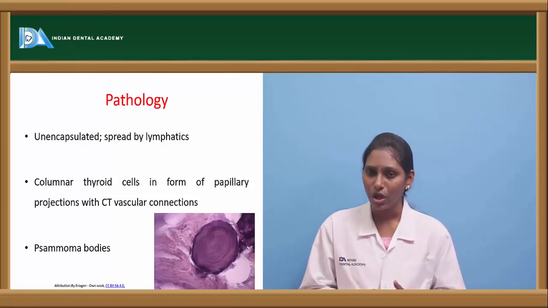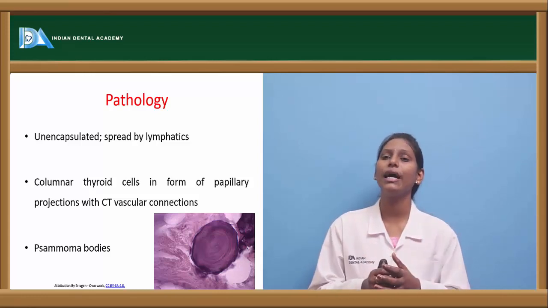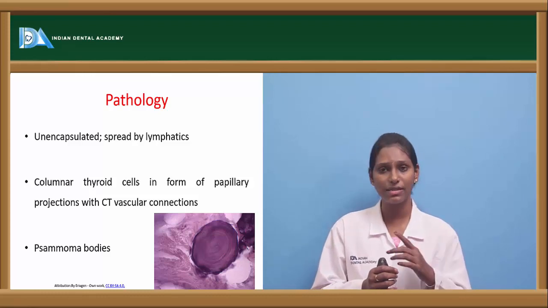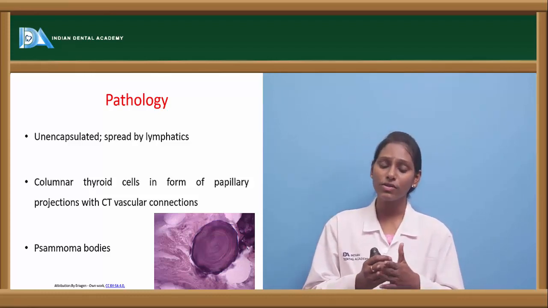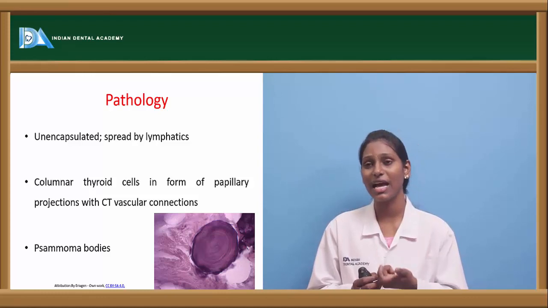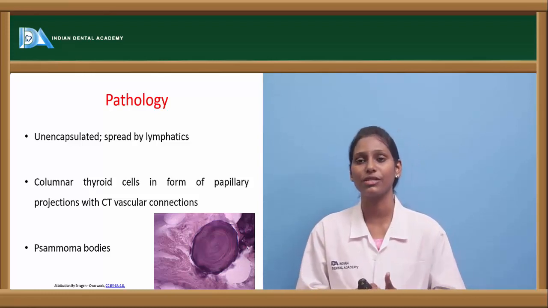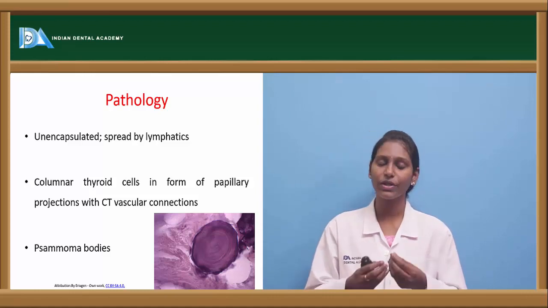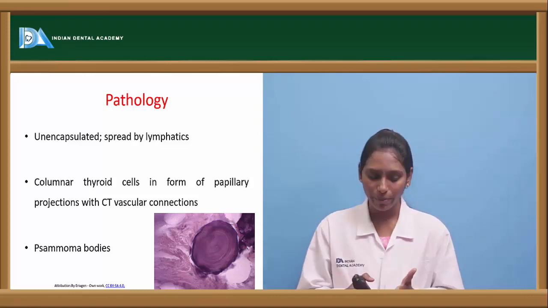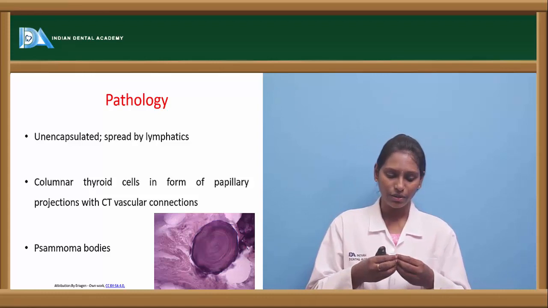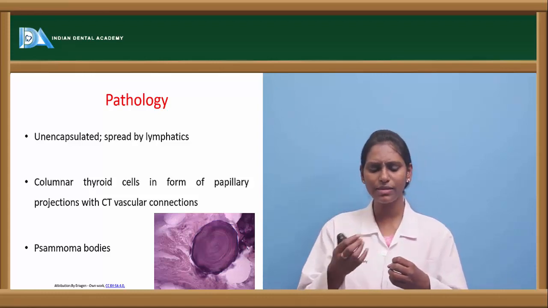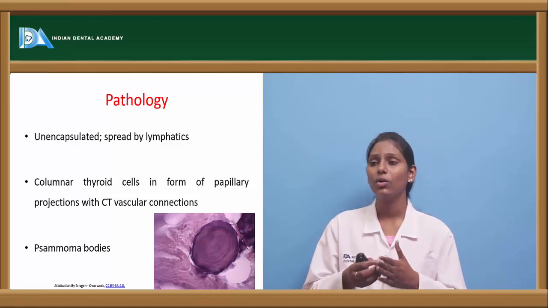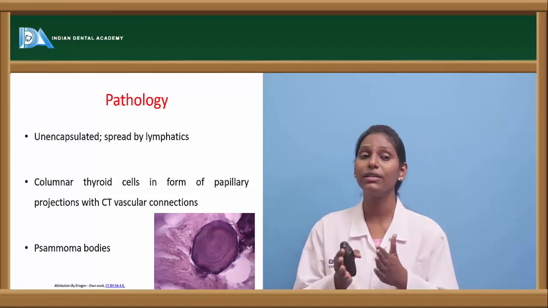When you come to pathology, these cells usually have columnar thyroid cells in the form of papillary projections. That is the reason it is papillary carcinoma. We also see connective tissue vascular stalks attached to these papillary projections. And characteristic psammoma bodies are seen here. Psammoma bodies are nothing but sand-like, localized deposits of calcium in the connective tissue.